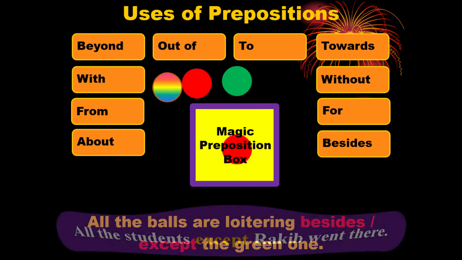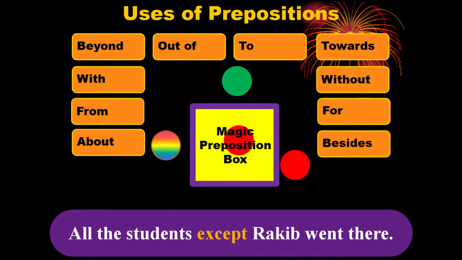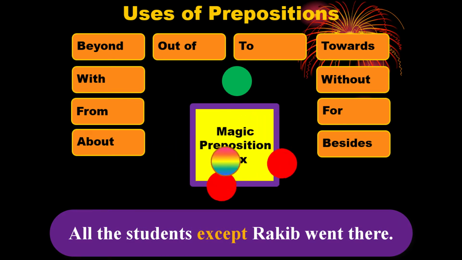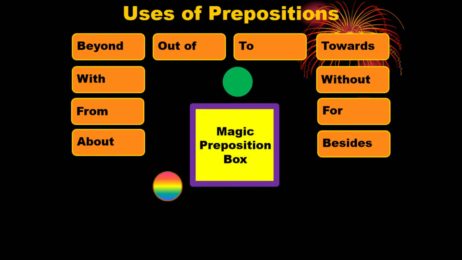In other example, we can say, all the students except Rakib went there. That indicates all the students went there, but Rakib did not do so. We are going to the next one.